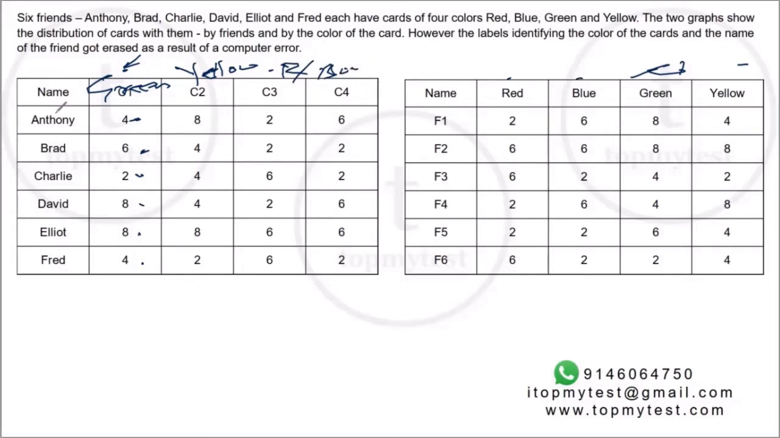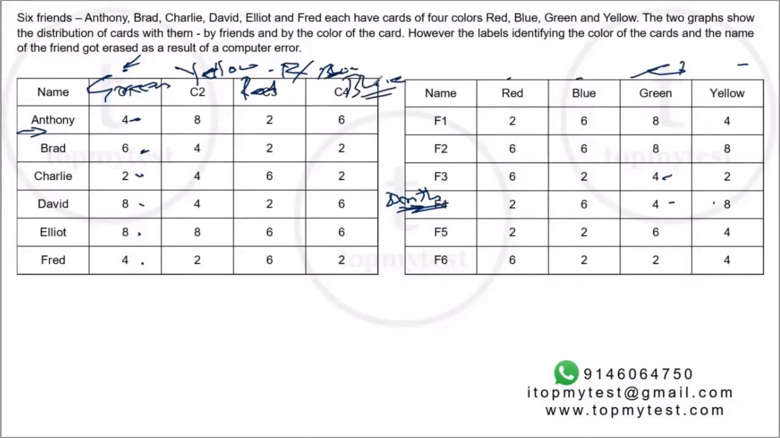Now to split this, I'll have to go with friends. Right? How do I go with friends? Let's try to figure out Anthony. Anthony has 4 greens, 8 yellows. Now let's find a person who has 4 greens and 8 yellows. You have 4 greens, so one of these two, 8 yellows. This. So friend 4 has to be Anthony. Now his 2 is basically red. So color 3 is red. And color 4 has to be blue.